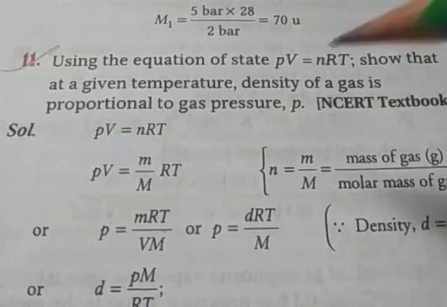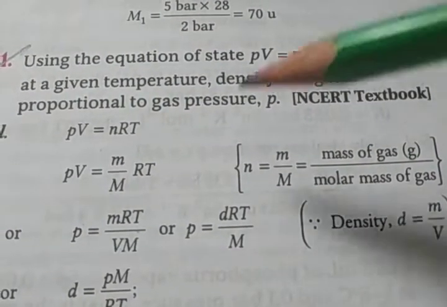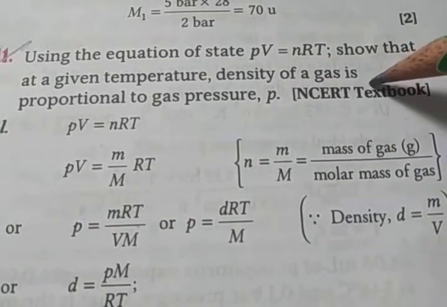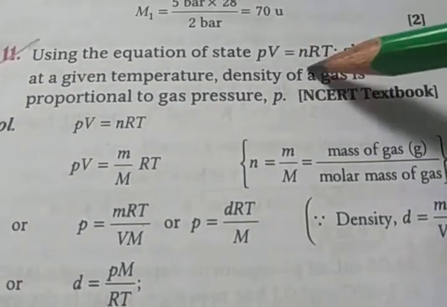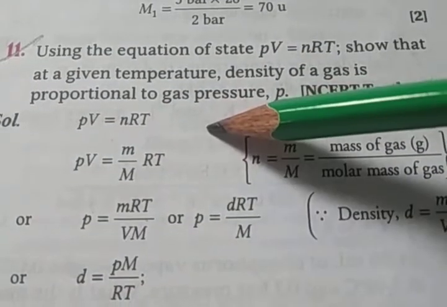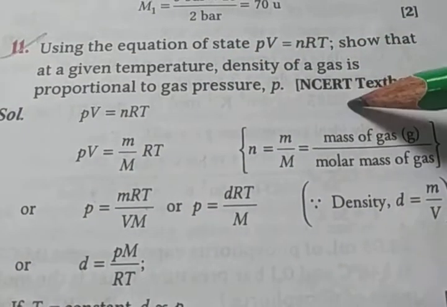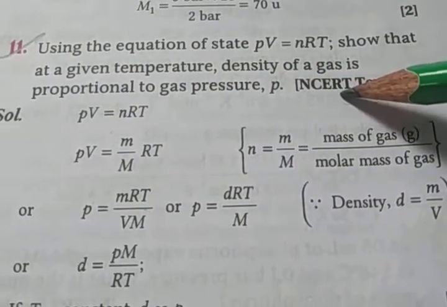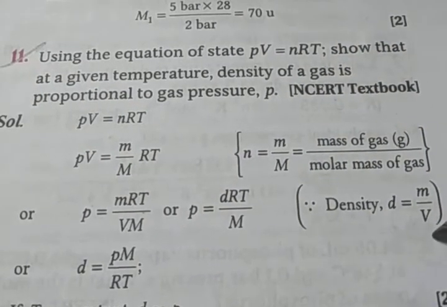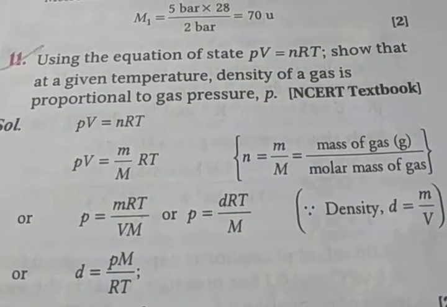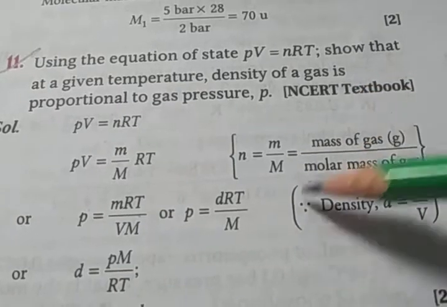Next question is, using the equation of state PV is equal to nRT, show that at a given temperature the density of a gas is proportional to the gas pressure P. Okay, so here PV is equal to nRT. It is the ideal gas equation. Okay, but here mass is given, because here using the equation of state, we are given the density of the gas, and density is D is equal to M upon V, mass upon volume. Okay, so we have to put the value small m divided by capital M. Small m is the mass of a gas and capital M is the molar mass.